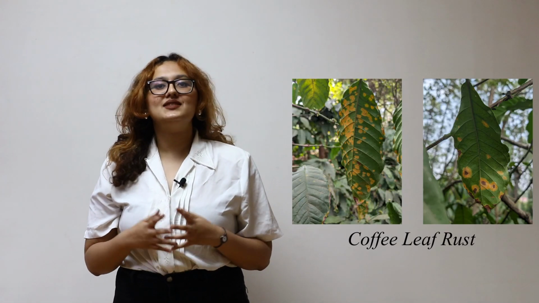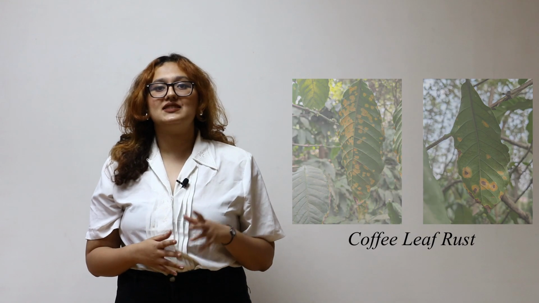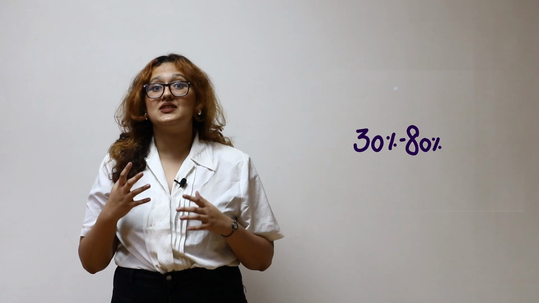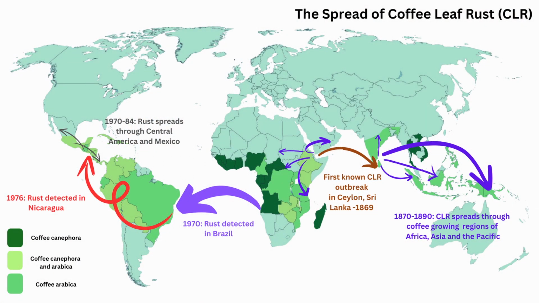Coffee leaf rust, or CLR, is a major fungal disease caused by Hemileia vastatrix that severely threatens coffee production, especially in the Indian state of Karnataka, where coffee plays a crucial role in both the economy and heritage. The impact of coffee leaf rust on crop production can be severe, often reducing yields by 30 to 80% depending on the severity of the infection and the effectiveness of management practices.